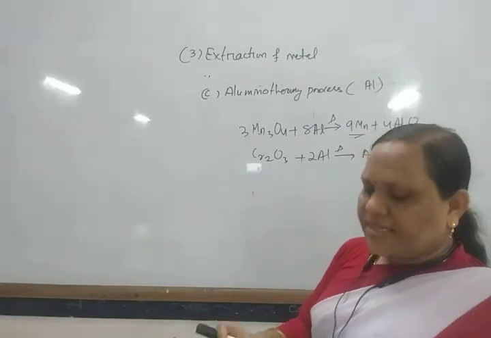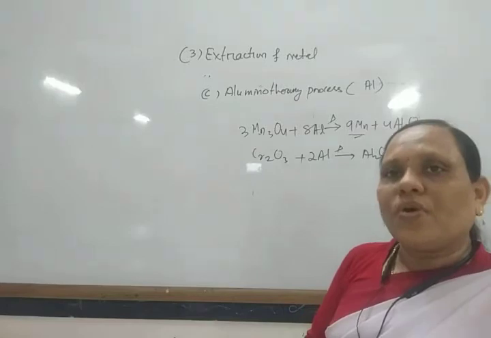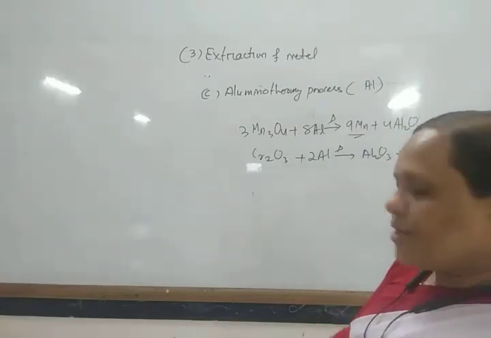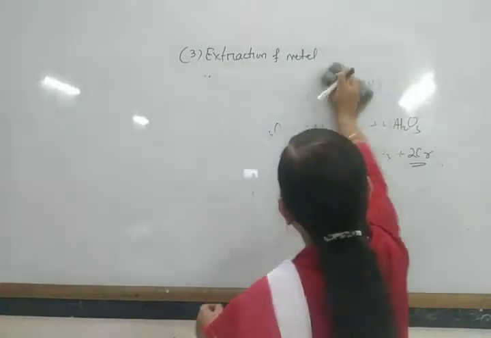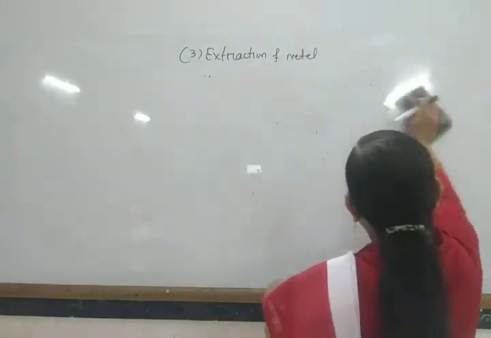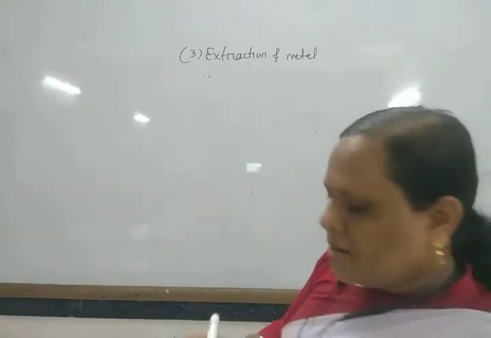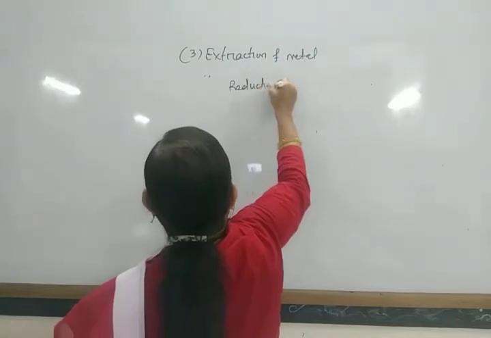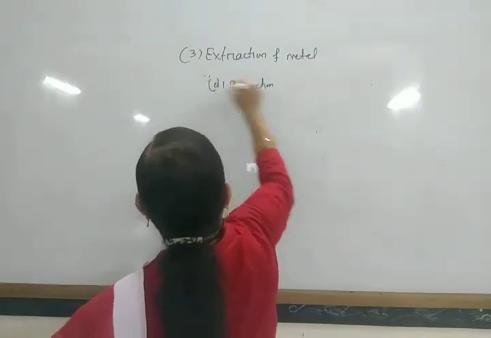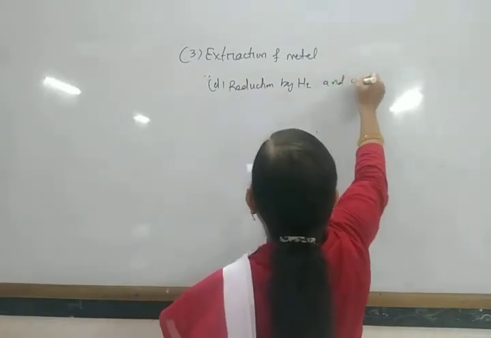There are some cases where hydrogen gas and water gas are also used for the reduction process. Next we come to reduction by hydrogen and water gas.